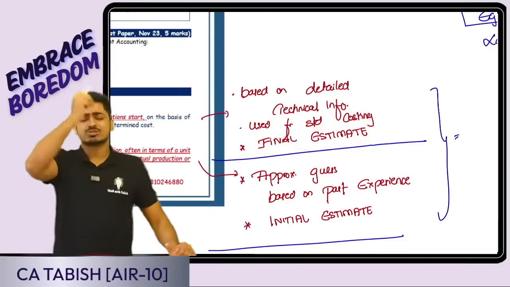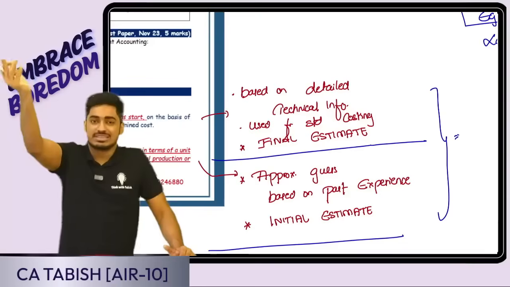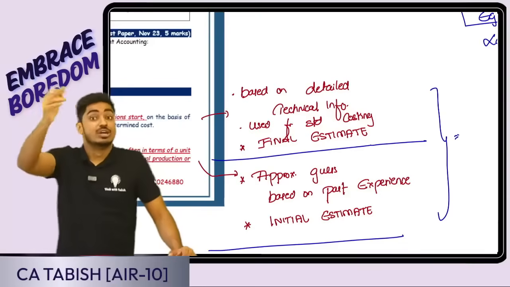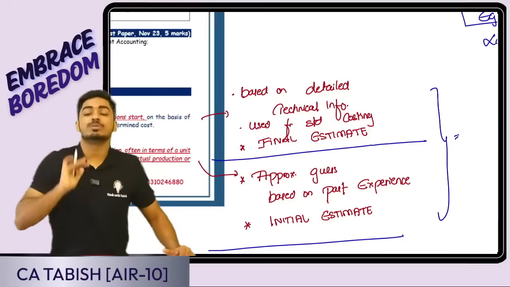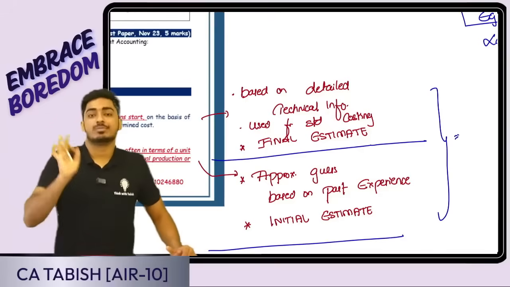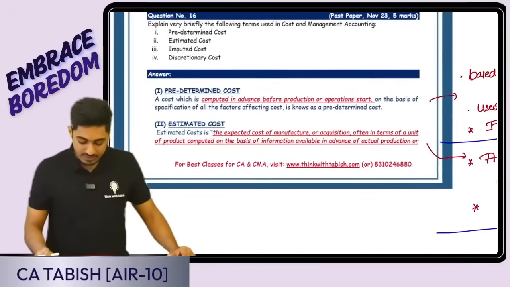Yes, ma'am. Last year cost was 10. So I'm thinking, okay, somewhere 12 it could be. Just an initial estimate, a rough estimate. But the final estimate, once I see all the technical information, I get to know 15 rupees would be the cost. That is the predetermined cost, standard cost. Is this clear, everyone? Okay.